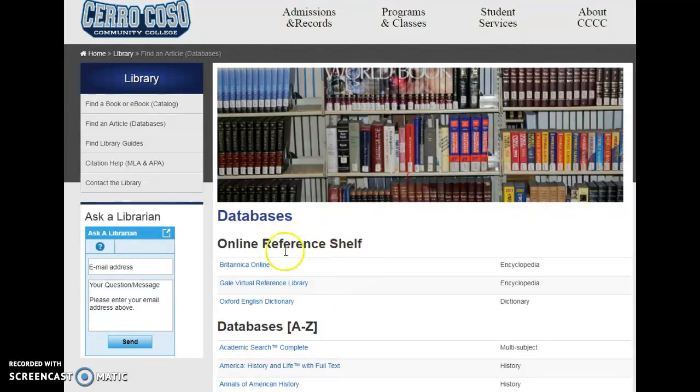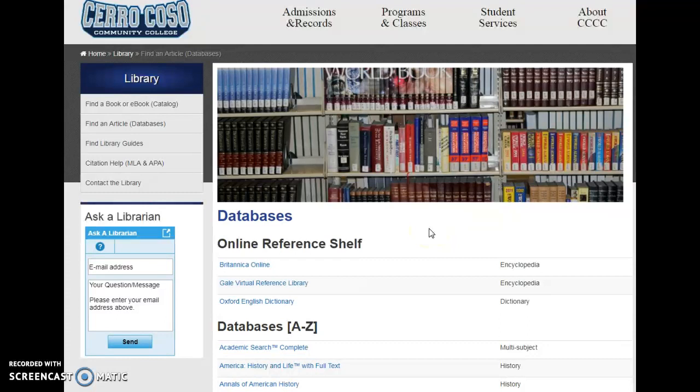We're going to really spend some time going into this Gale Virtual Reference Library, which is a collection of our subject encyclopedias. Our lecture this week outlined some reference resources. We also talked about Wikipedia and why that's kind of a challenging resource to rely on because of the question of authority and who wrote the articles. So when your instructors ask you to refrain from using Wikipedia, that's why. And this is a good place to go to get background information on a topic instead, from these scholarly resources that have been selected by librarians.